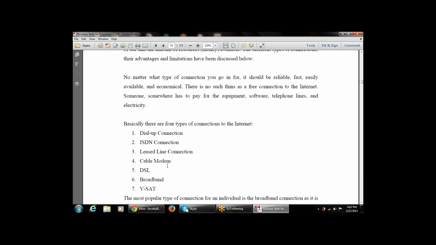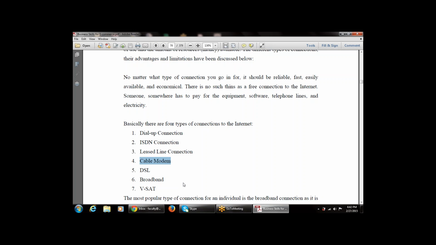So basically there are a few types of connections available for the internet, like dial-up connection, ISDN, leased line connection, cable modem, DSL, broadband and VSAT. These are the various types of connections for the internet. In the last class we discussed two types of connections, their advantages, their benefits, their limitations and their features.